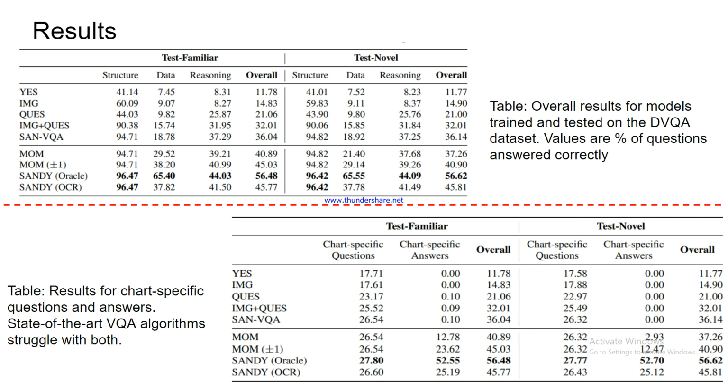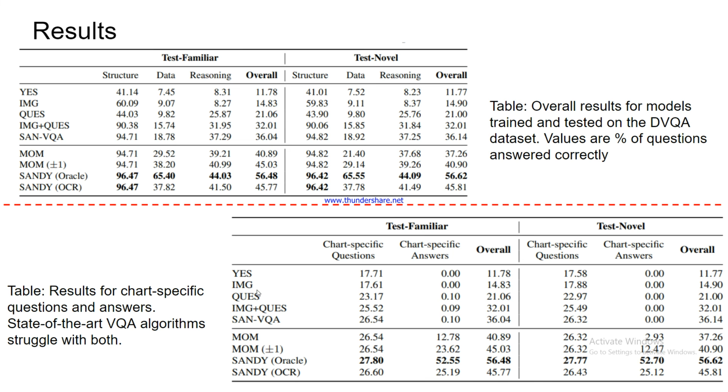Also, SANDY has two versions, SANDY Oracle and SANDY OCR. SANDY Oracle gives better performance of 56.48 on test familiar, and for test novel it gives 56.62. SANDY OCR gives 45.77, and for test novel it gives 45.81.